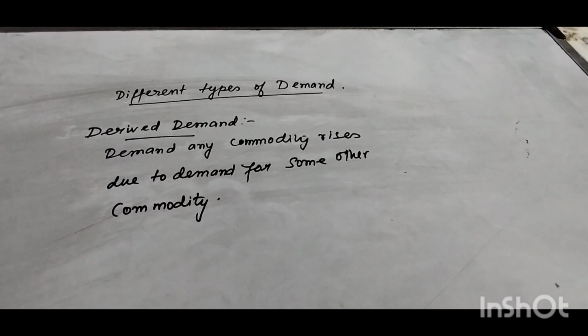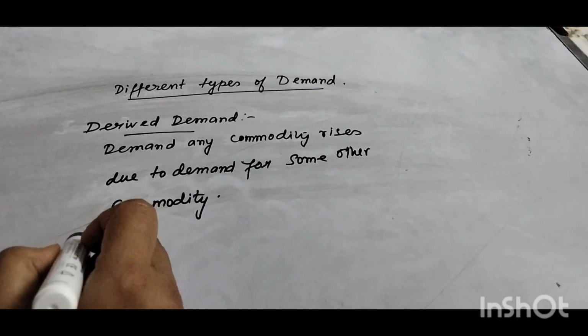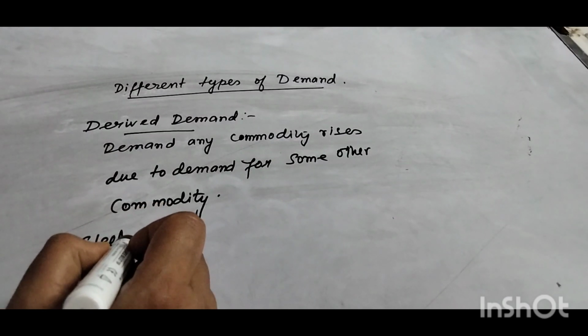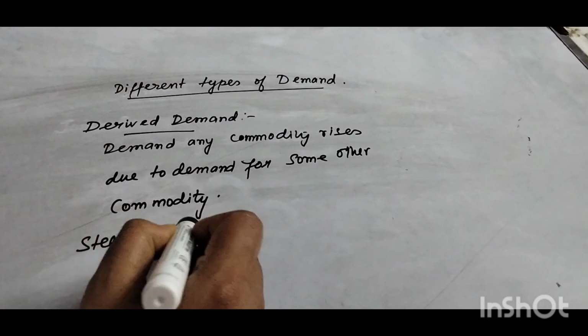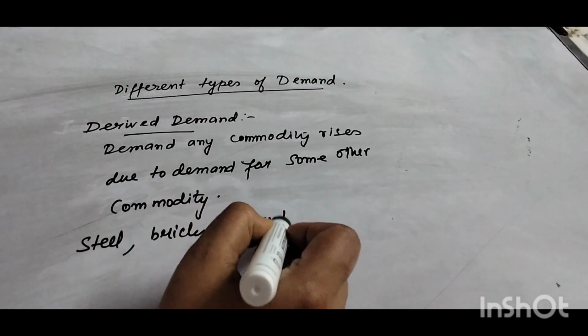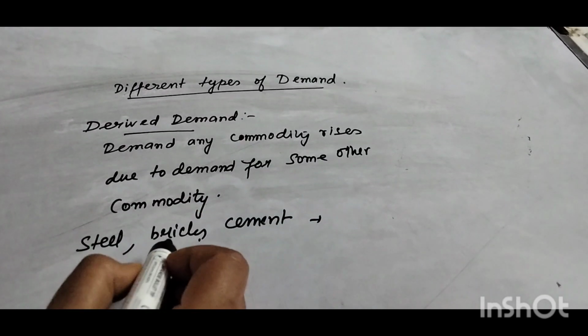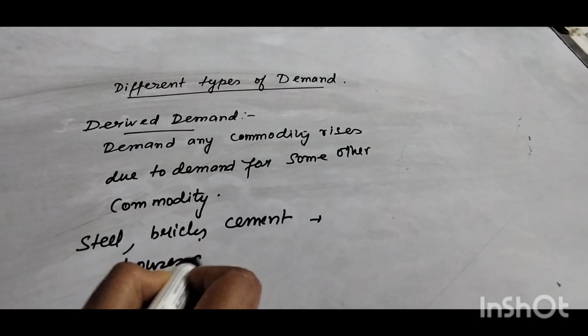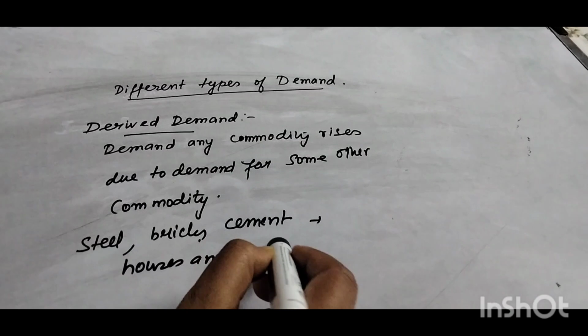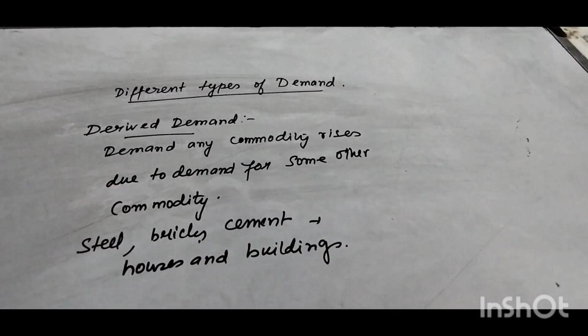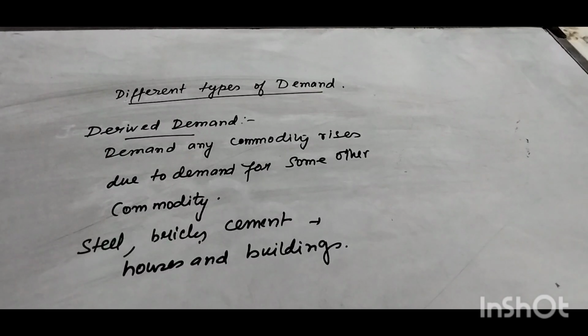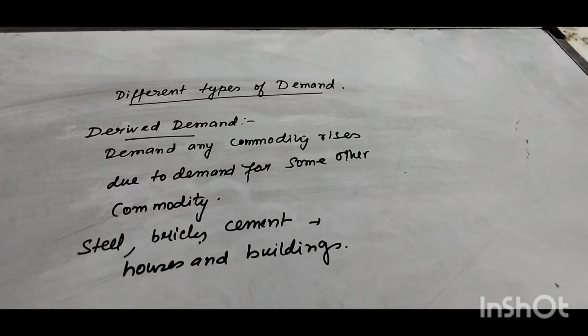That is called derived demand. For example, demand for steel, demand for bricks and demand for cement will all rise due to demand for houses and buildings. Due to the demand for houses and buildings, the demand for steel, bricks and cement will also rise, because to make houses and buildings we need these various commodities.